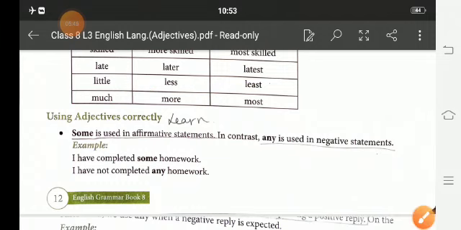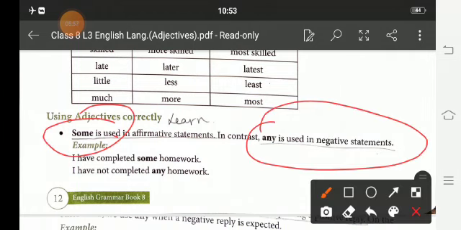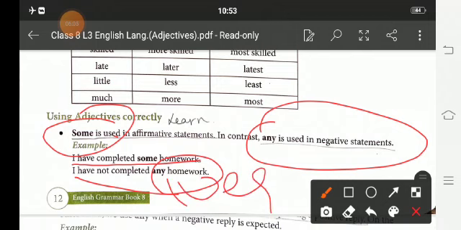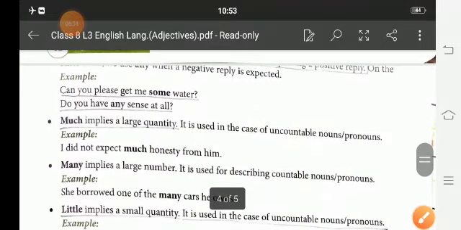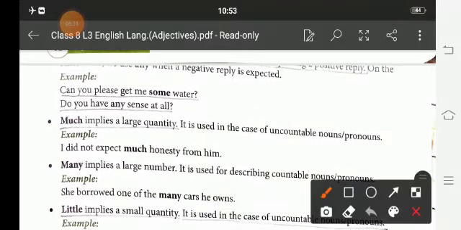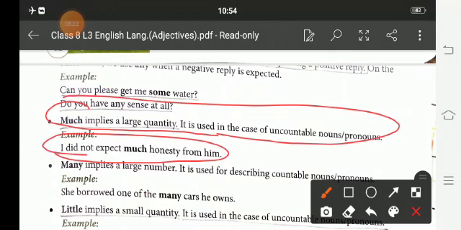Now, using adjectives correctly. Some is used in an affirmative sentence, and any in a negative sentence. Like, I have completed some homework. I have not completed any homework. So this is negative, that I have not done any homework. Then much implies a large quantity. It is used with an uncountable noun, like I do not accept much honesty from him.